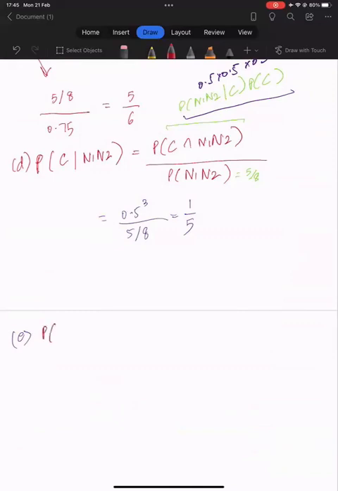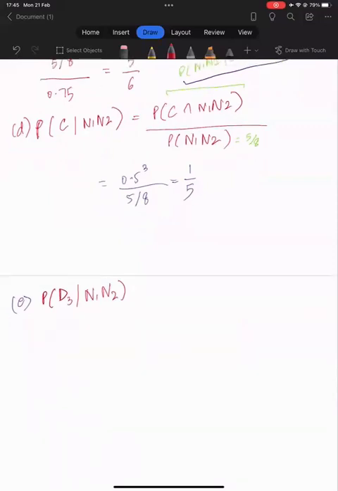The third son is not normal, he has the disease, so let's use D for the disease and 3 for the third son, and we know that we are given that N1 and N2, the first two sons, are normal,